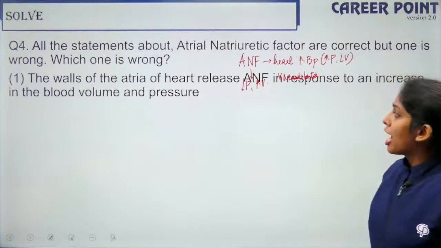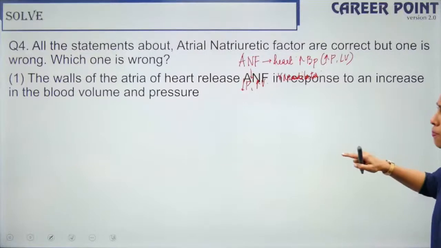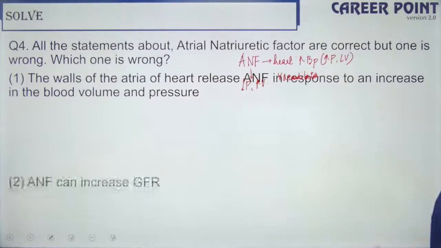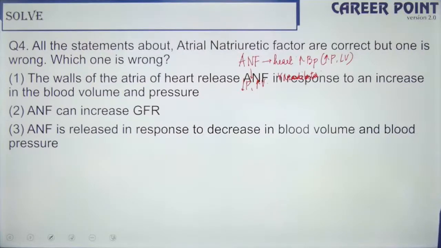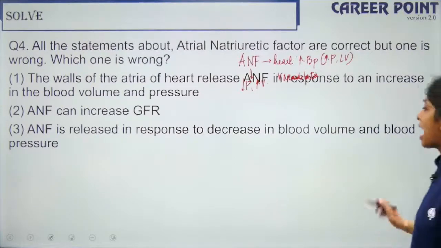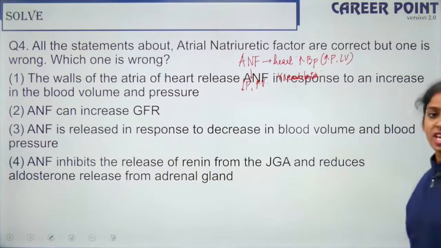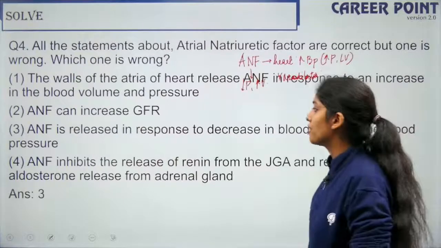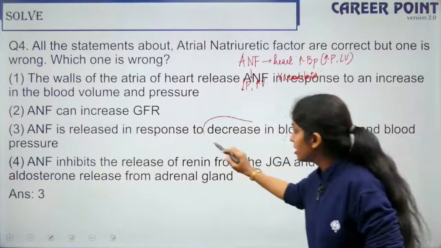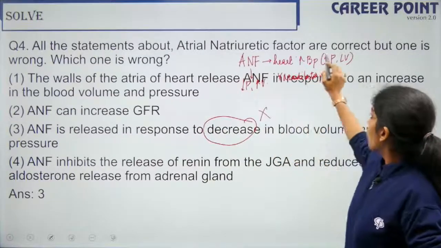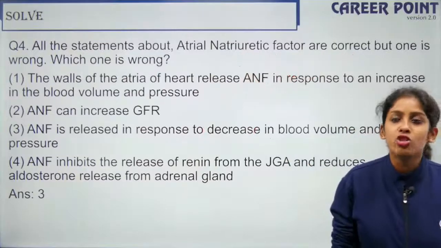The walls of the atria of the heart release ANF in response to an increase in blood pressure, blood volume and pressure. ANF can increase GFR. ANF is released in response to the decrease in blood volume and blood pressure. ANF inhibits the release of renin from the JGA and aldosterone from the adrenal gland. So ANF is released in response to the decrease in blood pressure is wrong. When I have increase in blood pressure, then it is released. So here it is option 3.